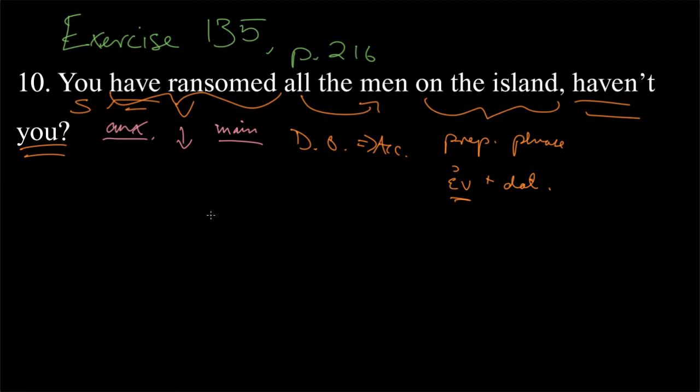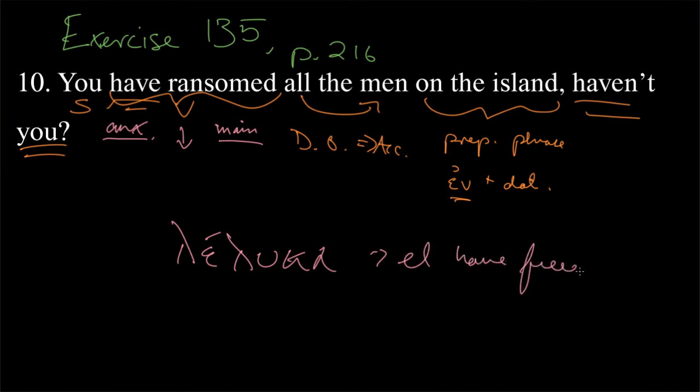So where do we find that? Well, we find that in our chapter 31, and we're looking here on page 215, just one before, and we've got, remember, our fifth principal part, leluka. This is our active first person singular, I have freed. But we want to make this second person, you, and then we want to make it passive or middle passive. We want to get the middle aspect of this ransom. We don't want to make it passive at all. We really want to make it middle, but the middle and the passive share a form.